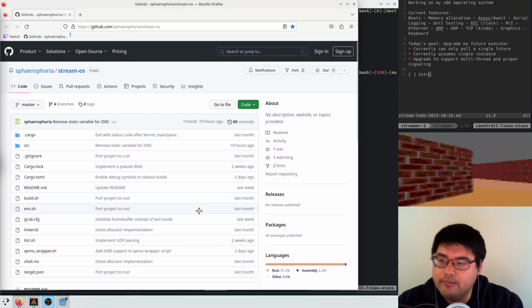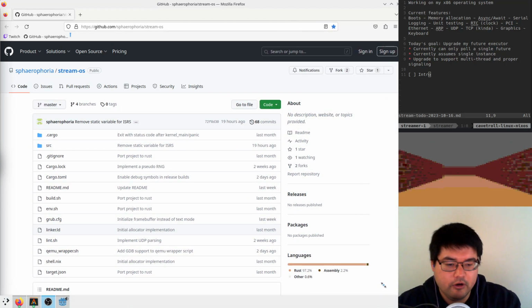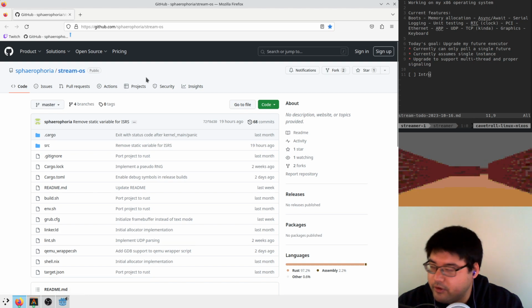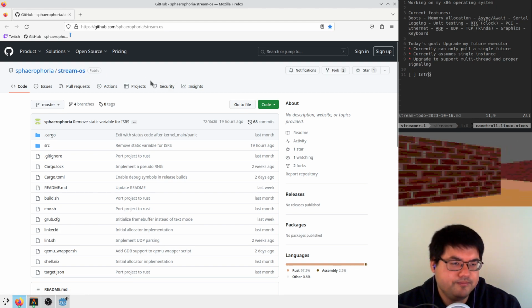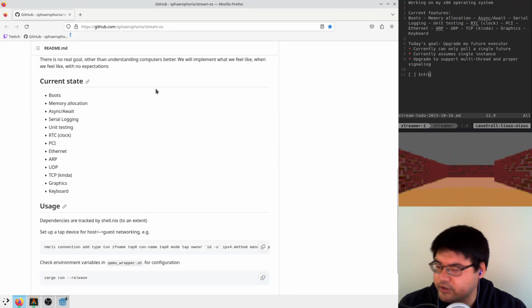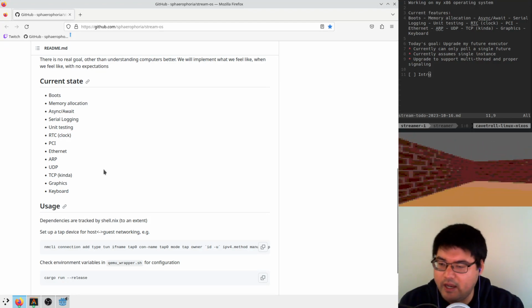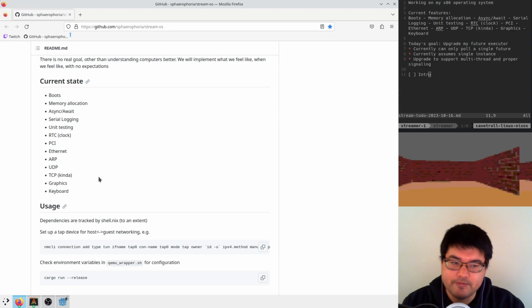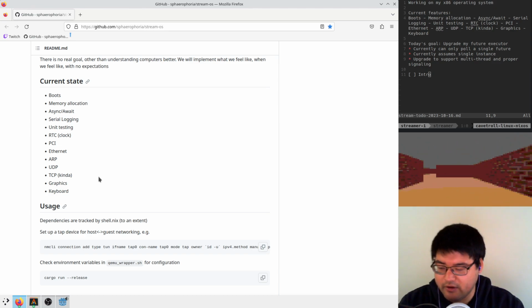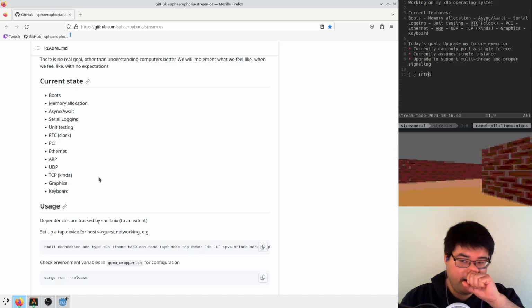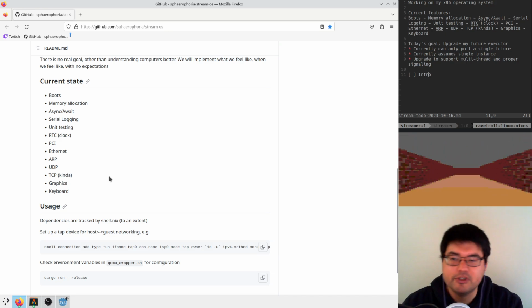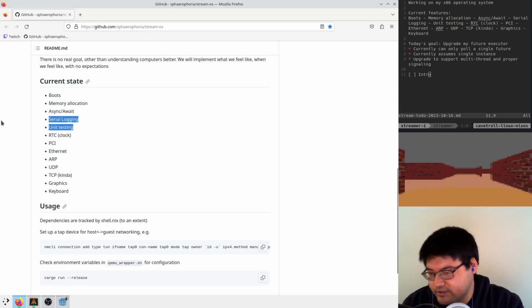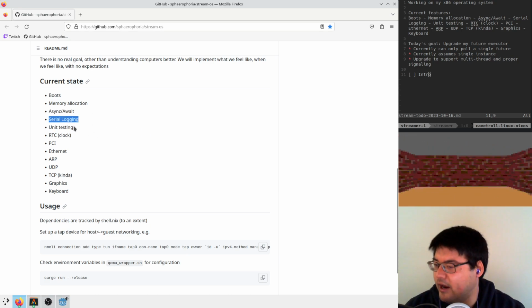Welcome back. Today we're working on my x86 operating system called Stream OS for now. It's written in Rust, and we're starting to get to a semi-working operating system. It has no user space, but it does have kernel space. So we have an operating system. It boots in a virtual machine. It has some form of concurrency, some form of I/O with the user.